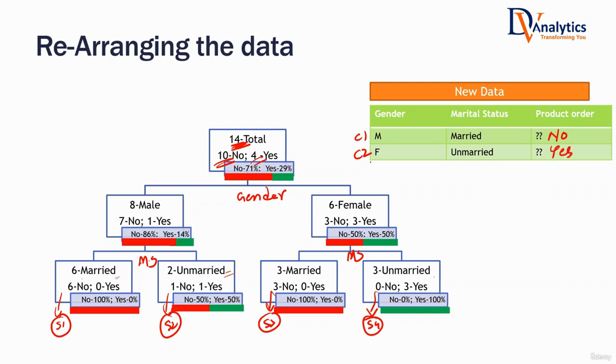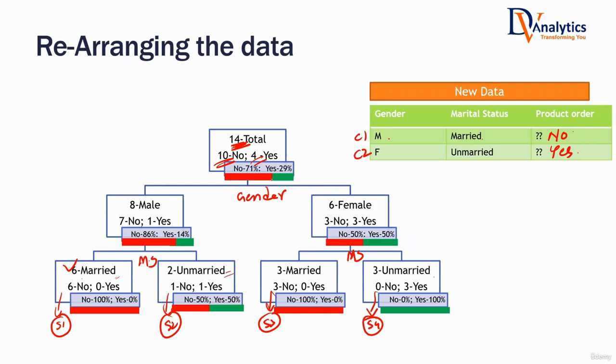Are you making random guesses, or is there a logic behind why you are saying no here and why you are saying yes here? When I say the customer is male, married, what are you doing? You are looking at what happened historically. Historically, most of the male married customers did not buy the product. So what do you say? There's a high chance that this customer may not buy the product. Yes or no? Yes, sir. In the same way, historically, most of the female unmarried customers have purchased the product. You're also going to say yes, they are going to purchase the product. That's what I have observed in the data.